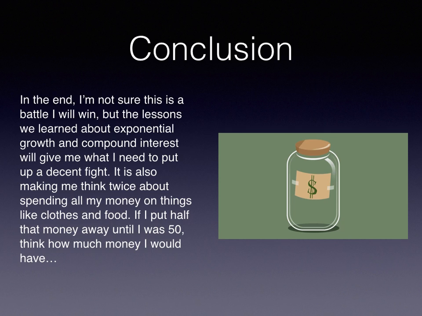So, in conclusion, I'm not sure this is a battle I will win, but the lessons we learned about exponential growth and compound interest will give me what I need to put up a decent fight. It is also making me think twice about spending my money on things like clothes and food. If I put half of that money away until I was 50, think about how much money I would have.